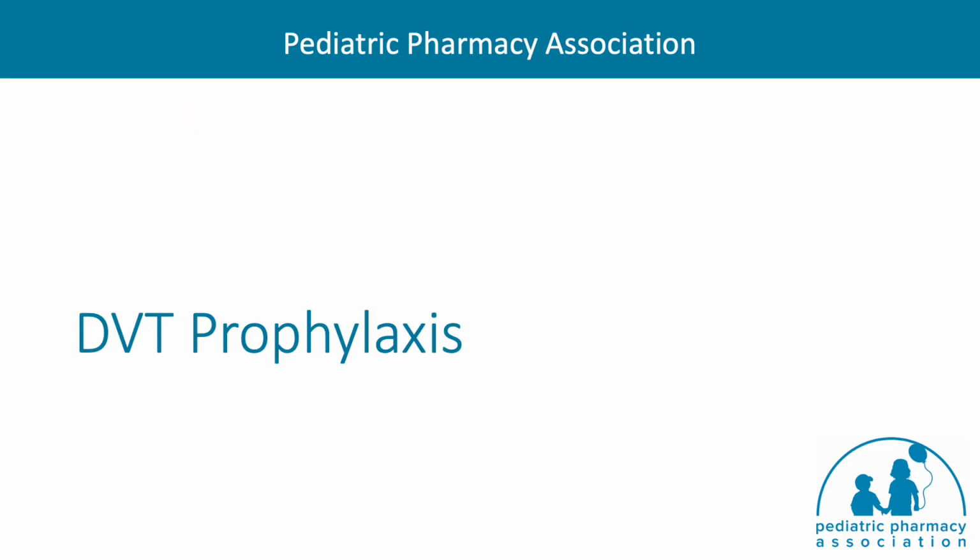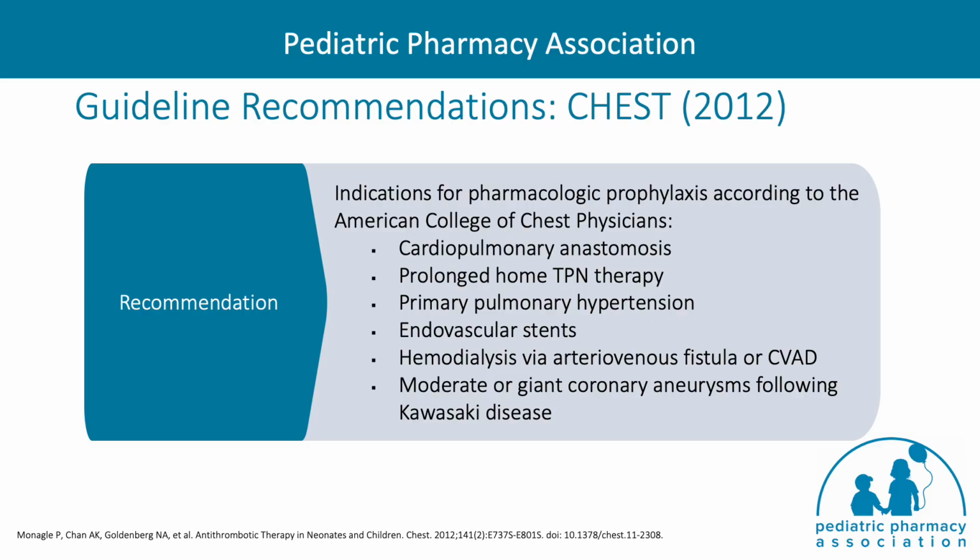Lastly, we will discuss the use of DVT prophylaxis in the pediatric population. Guidelines published by the American College of Chest Physicians in 2012 outline a subset of pediatric patients that may benefit from the use of DVT prophylaxis. These patients include those with a cardiopulmonary anastomosis, use of prolonged home TPN therapy, primary pulmonary hypertension, presence of an endovascular stent, hemodialysis, or moderate or giant coronary aneurysms following Kawasaki's disease.